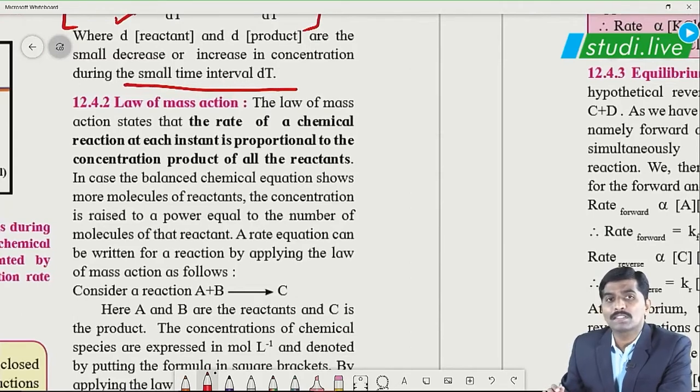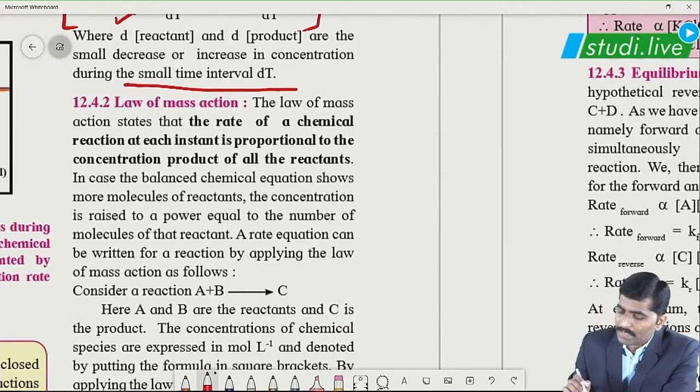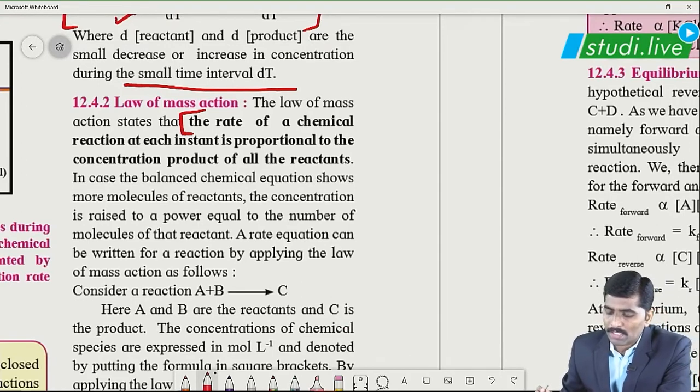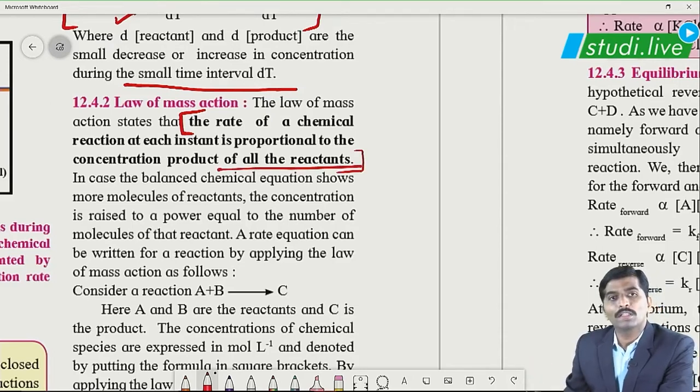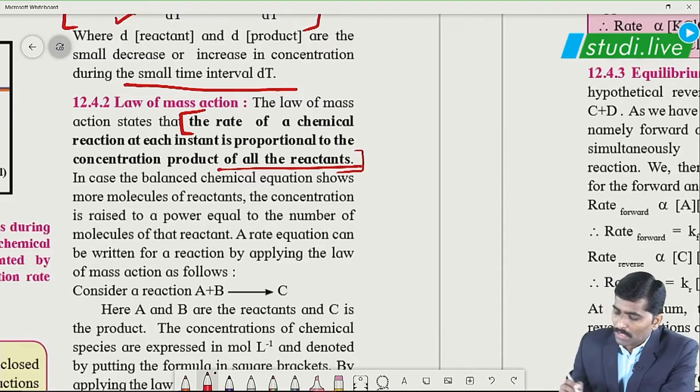Further to this, let us study the law of mass action. And what is the statement of the law? It states that the rate of a chemical reaction at each instant is proportional to the concentration of all the reactants. Remember, all the reactants. So suppose A plus B giving C, this is our chemical reaction.